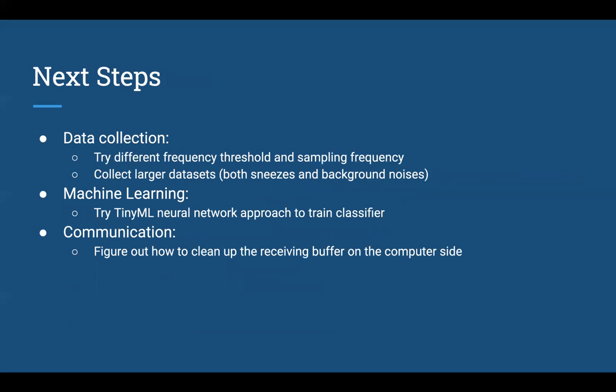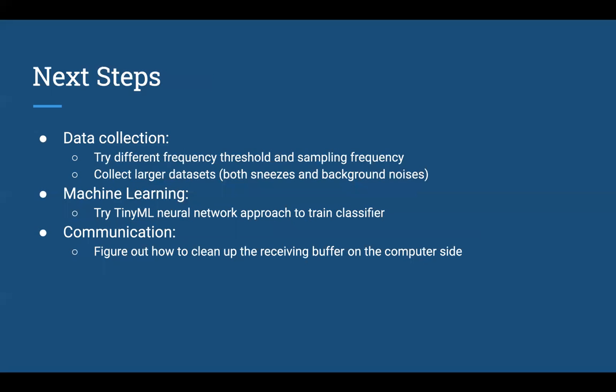For our future steps, for data collection, we will need to try a different threshold and also sampling frequency, since right now we are using a frequency magnitude of 400 and a sampling frequency of 200 hertz.